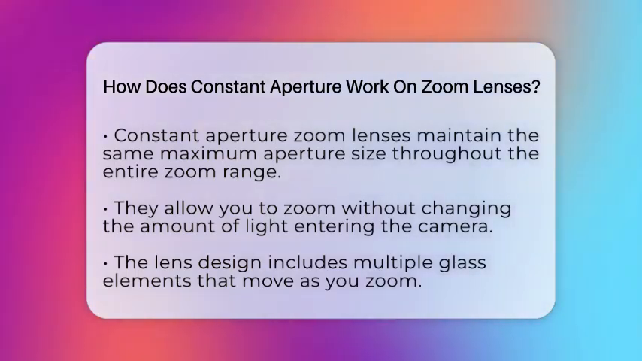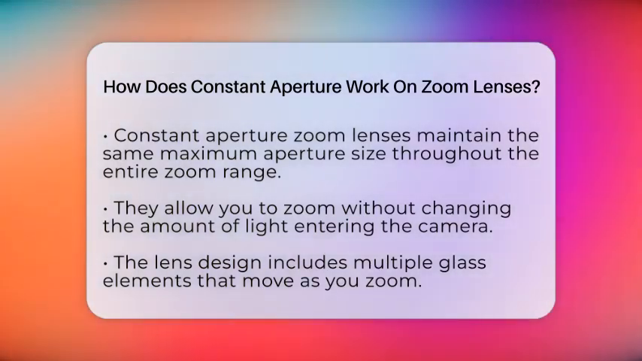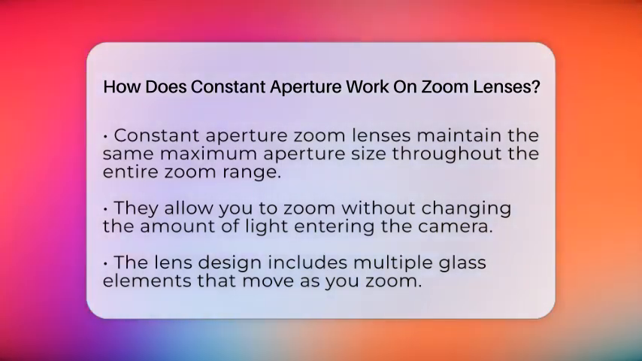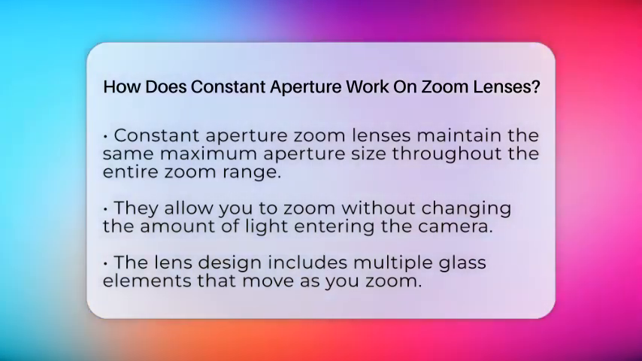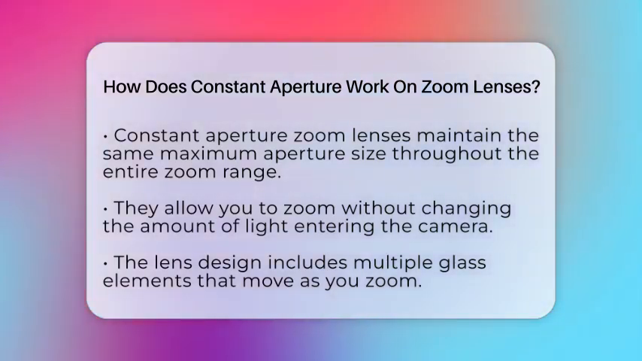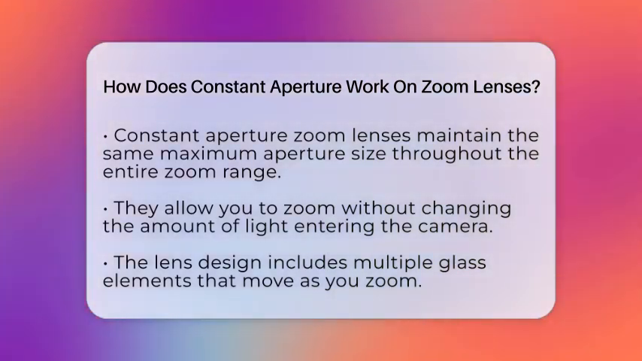So whether you are zoomed out or zoomed in, the amount of light coming through stays steady. This is especially helpful when shooting in low light or when you want consistent exposure across different focal lengths. The magic behind this lies in the design of the lens itself.